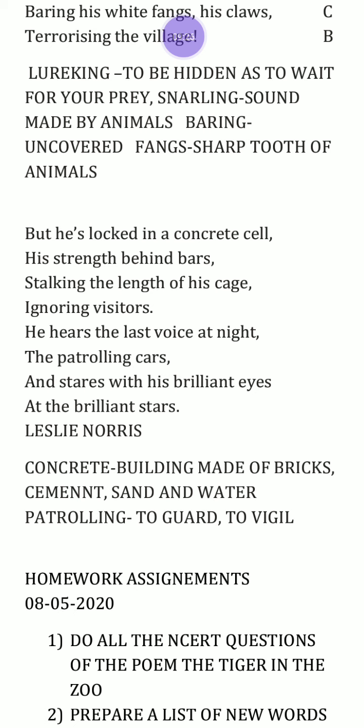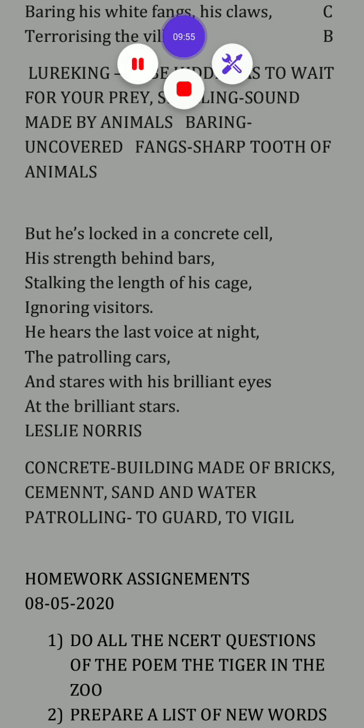Bars stalking the length of his cage. Here stalking refers to a kind of movement, okay, angry movement. The length of his cage means he was not able to come out, so he was stalking, making movement inside the cage, ignoring visitors, and he's not taking notice of the visitors who are there in order to view the tigers.